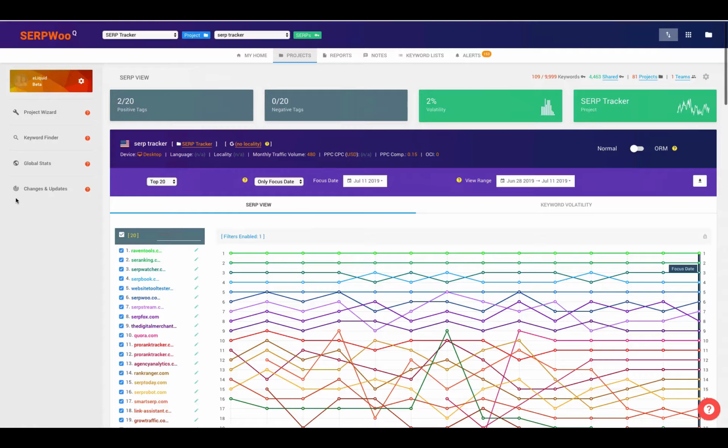Now, who this feature is for is actually the search marketer that might be looking at their project or their keyword or their niche, and they see a lot of rankings for their websites or their competitors going up and down. So there's a lot of fluctuations. There's maybe some volatility going on. And they're asking themselves, is this just happening to me, or is this possibly a Google algorithm update, or maybe it's a penalty? And this is kind of where our GlobalStats feature steps in,